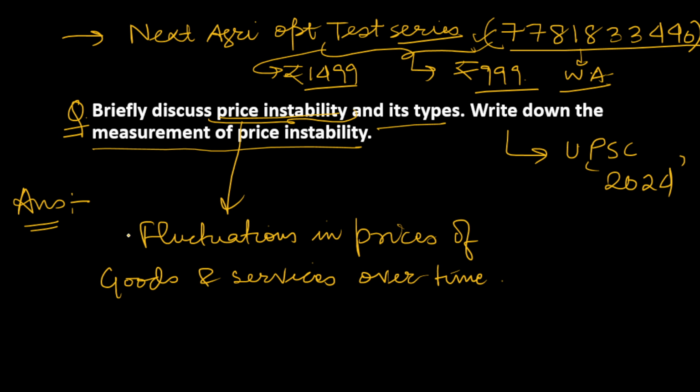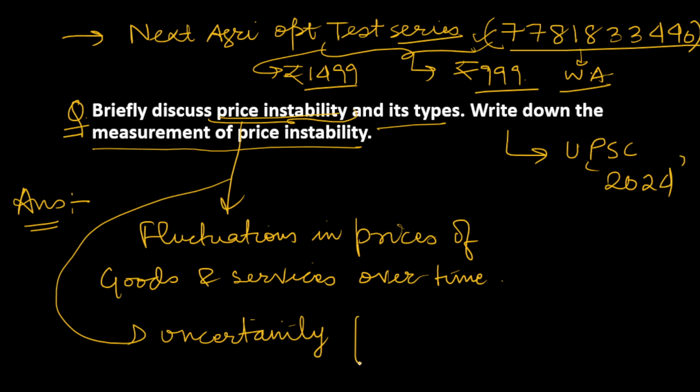Through these fluctuations, what happens? The price fluctuations are creating uncertainty for consumers, and not only for consumers, for producers also. Suppose there is a farmer, so price instability brings uncertainty for the farmers also. You can say producers and other stakeholders involved, be it business makers or policy makers. It brings uncertainty for all of them. So this is the simple definition of price instability, and this is what you can write in your introduction.